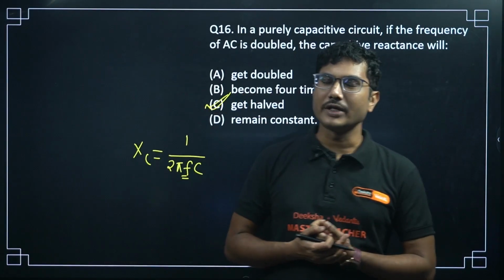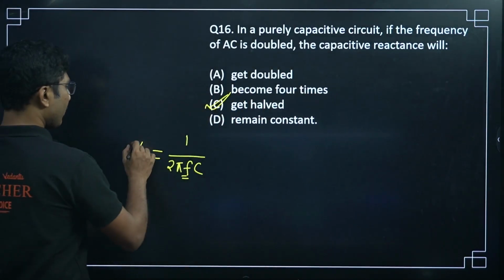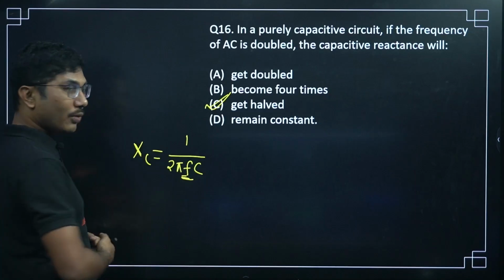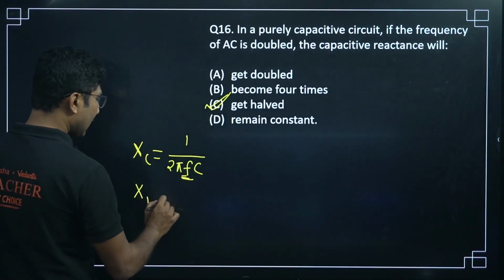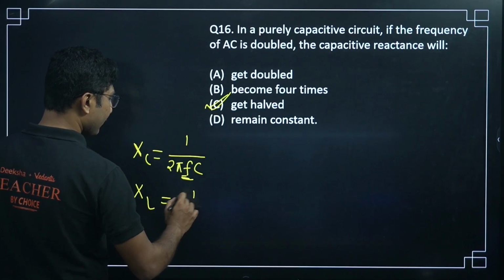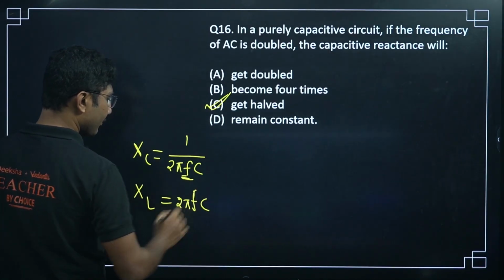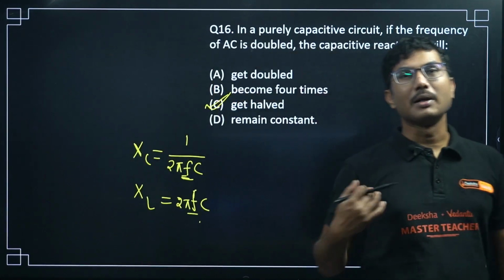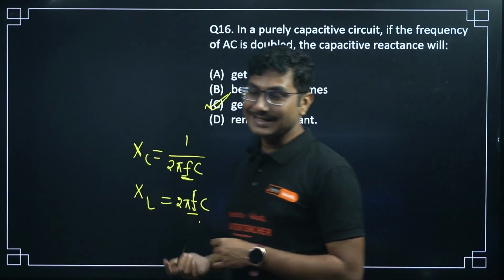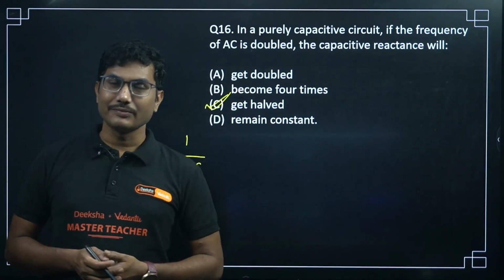It is not a constant value, it changes with the applied AC frequency. Similarly, for L, the inductive reactance is 2 pi fL. If you increase frequency to double, the inductive reactance will be doubled. So inductive reactance increases with frequency, whereas capacitive reactance decreases with frequency.